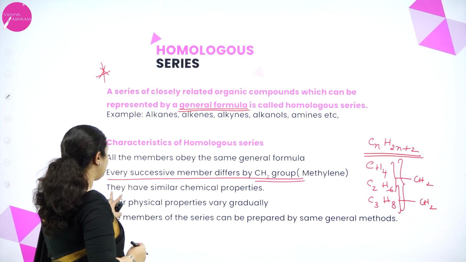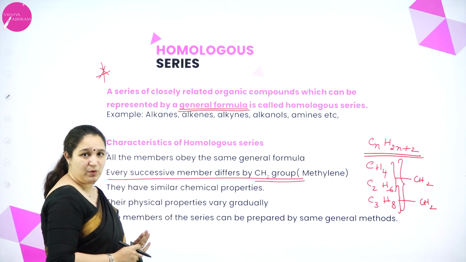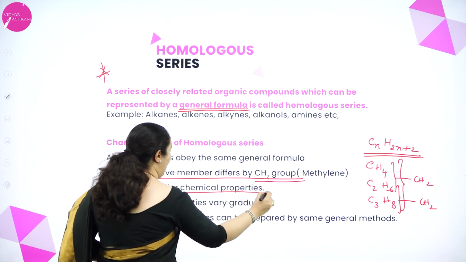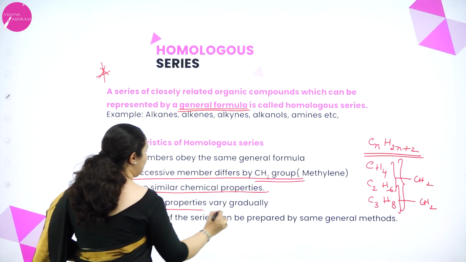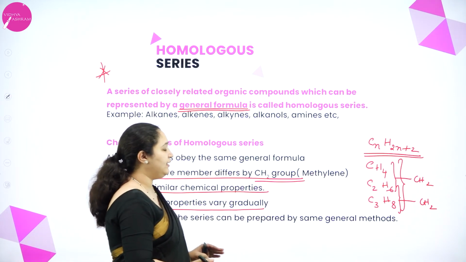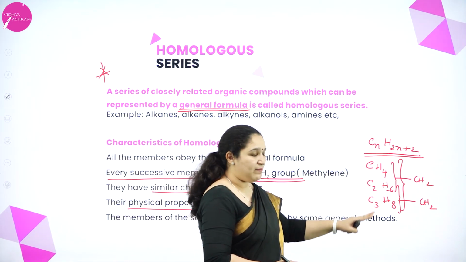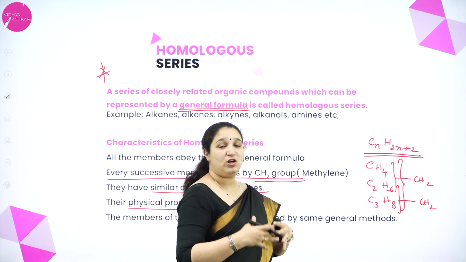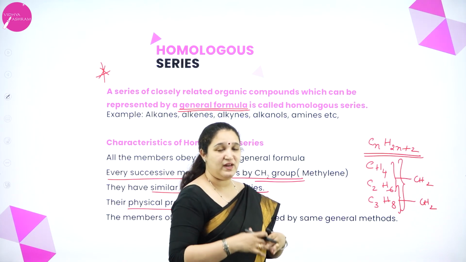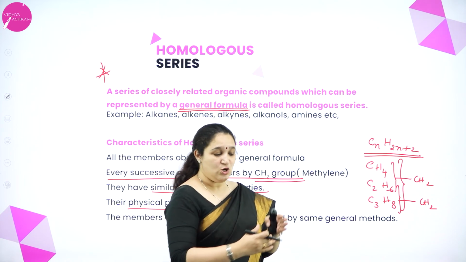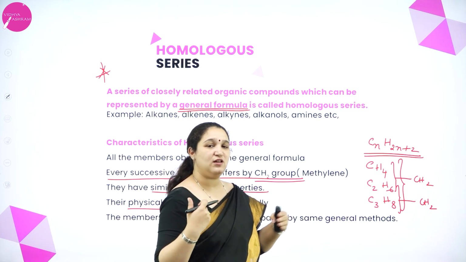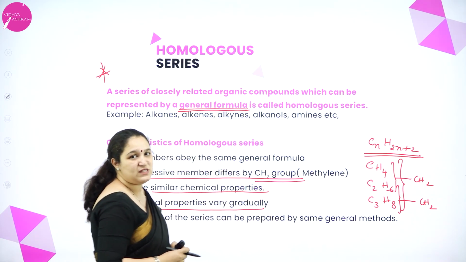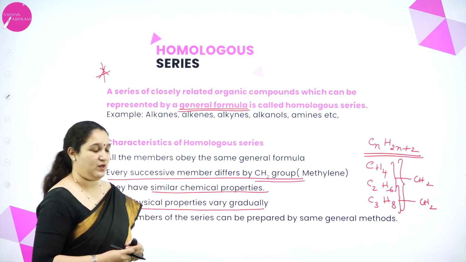Okay? They have similar chemical properties and the physical properties vary gradually. That I can tell as the number of carbon atoms is increasing, their molecular mass is going on increasing, their density is going on increasing. So, I can tell there is a gradual increase or decrease in the physical property. Okay.